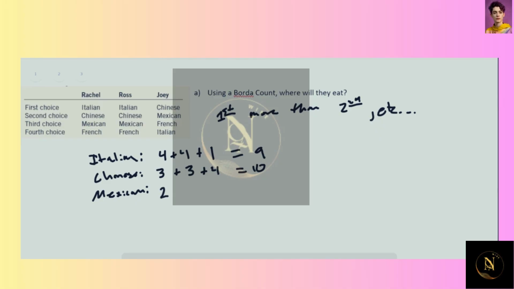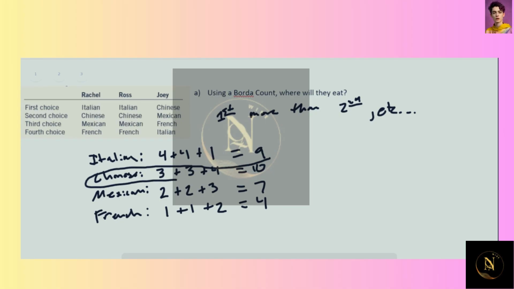Mexican has 2 third place votes and 1 second place vote, and that's worth 7. And then lastly, French has 2 fourth place votes and 1 third place vote, which is equal to 4. So we see that using this Borda count, they're going to have Chinese for dinner.